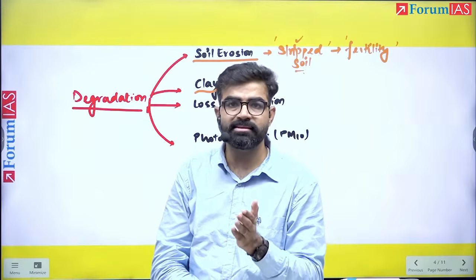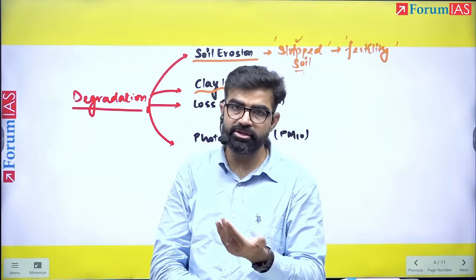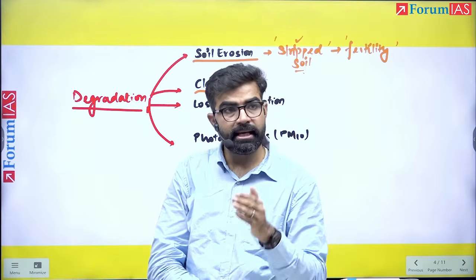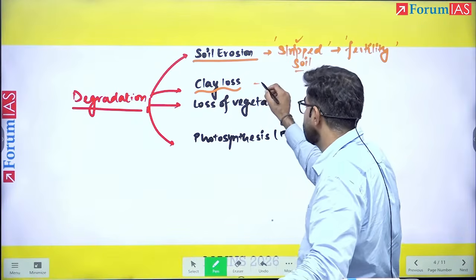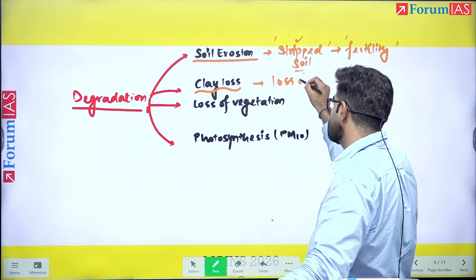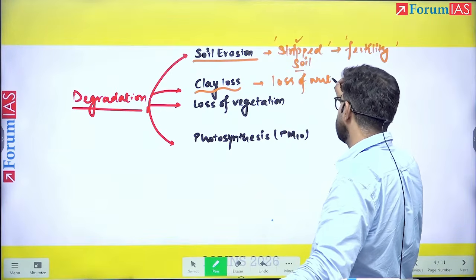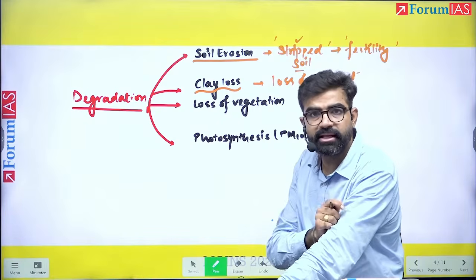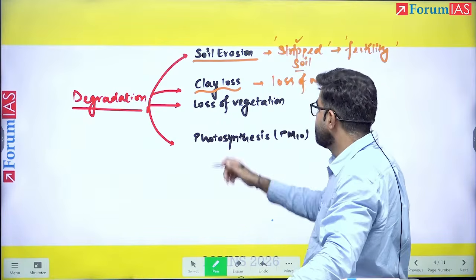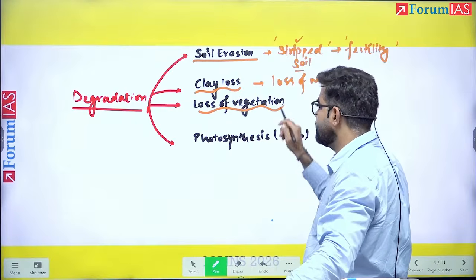When the clay is removed, as it is finer, it can be transported by the winds easily. As the clay is removed, it can lead to what? Loss of, again, nutrients. Loss of nutrients, and this loss of nutrient is something which will lead to what? Degradation of that area's land and soil. Then the vegetation itself can be lost.